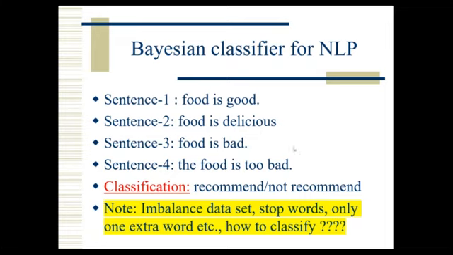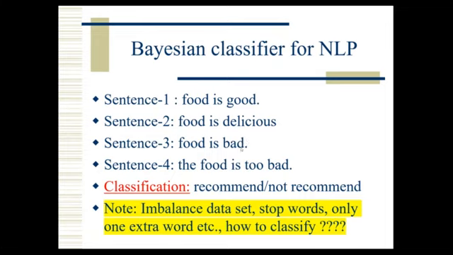So we have to make a table, and what are the attributes here? Just like previously, food is one attribute, good is one attribute, delicious is one attribute, bad is one attribute. Like that we have to write all the attributes. Repetition means no need to write again. Food appears so many times, but one attribute is sufficient. And wherever food is there, put 1, good is 1, delicious 1, and bad means make it 0.